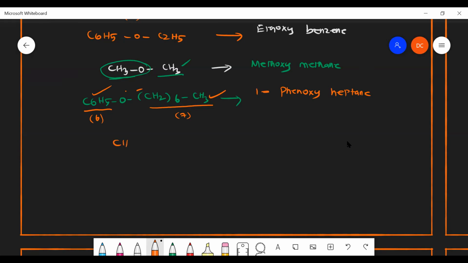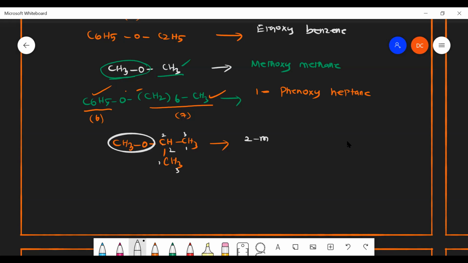Say for example, CH3O, CH3. Here also CH3. How will we name this? So here it is simple. We have to look at the long chain. So here 1, 2, 3, or otherwise 1, 2, 3. So in second position we have methoxy.